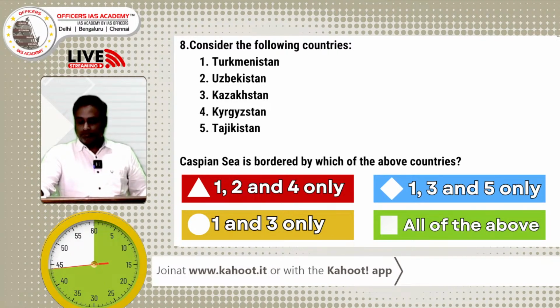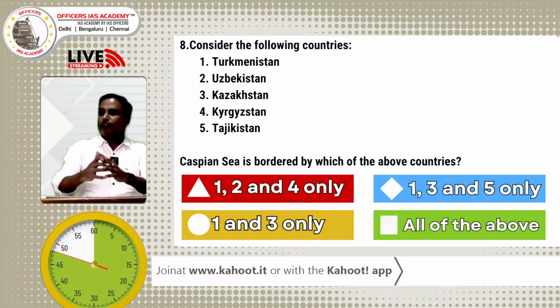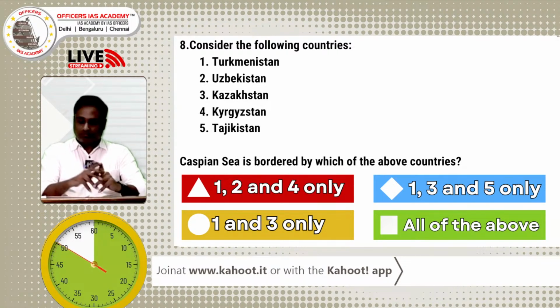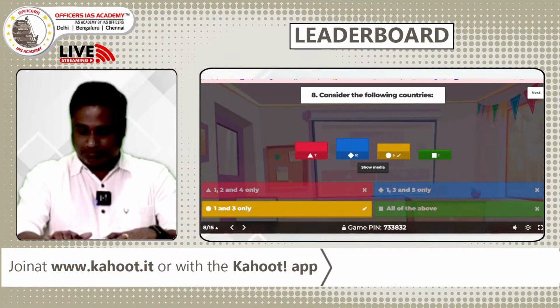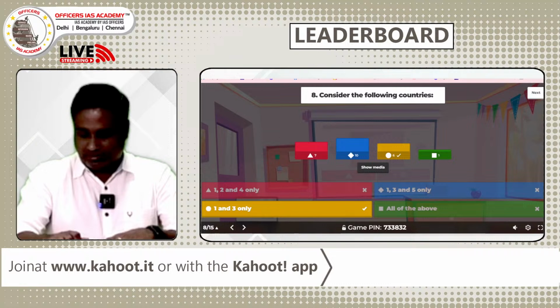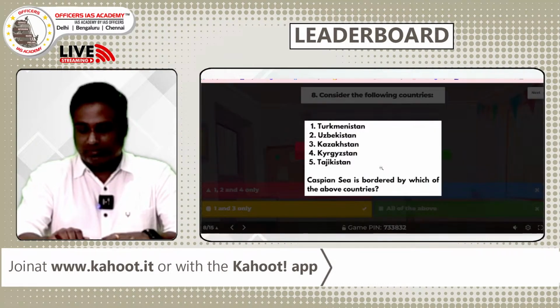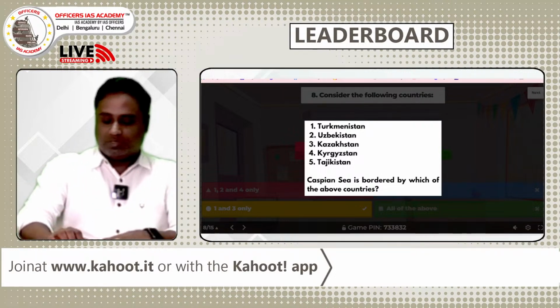25 seconds to go. Good. Everyone got an answer, no? The maximum number of people chose answer B, 10 of them, but the answer is C, 1 and 3. That is Turkmenistan and Kazakhstan, which share a border with the Caspian Sea.